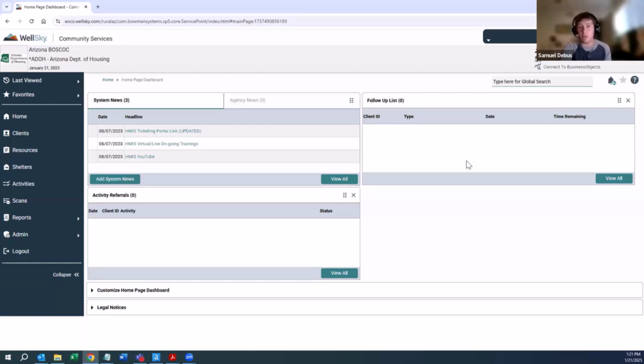So if you don't have access to an SAP license in your agency, please connect with the HMIS team, and we're more than happy to sort that out and get you one temporarily assigned, because this is important enough for us to make sure that you have that access.